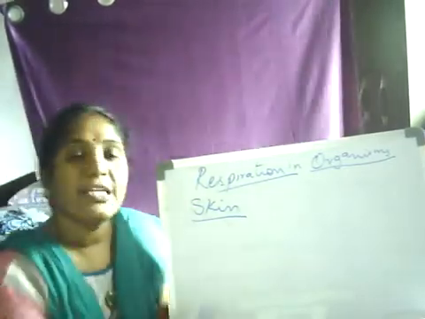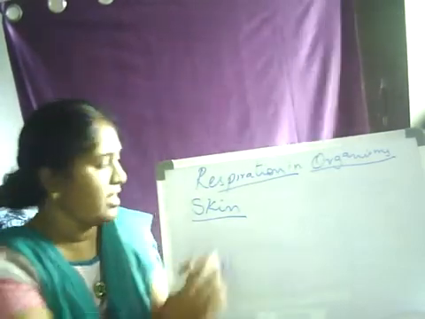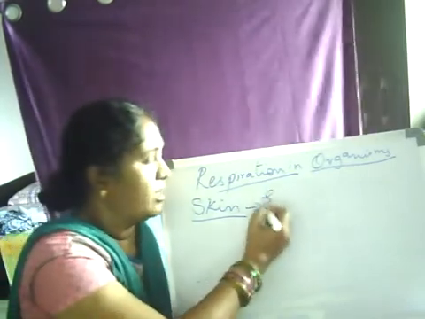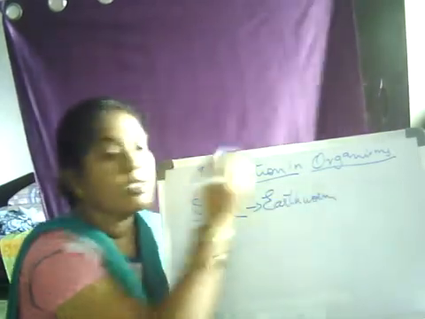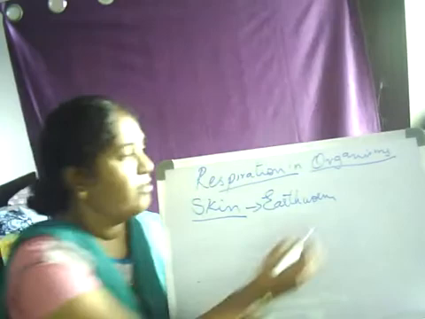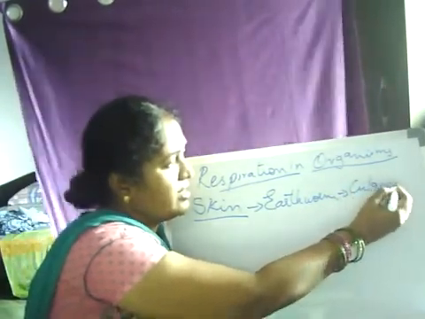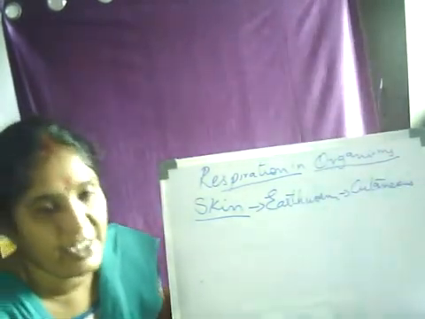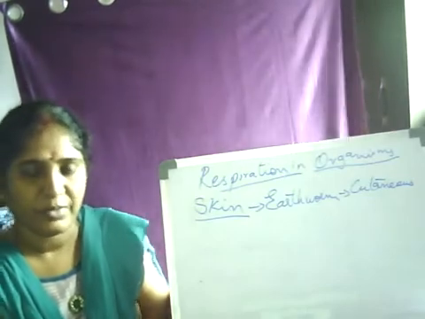The skin is supplied with numerous blood vessels. So thus the respiratory organ in earthworm is the skin, right? And the type of respiration, we call it cutaneous respiration. That is respiration in earthworm.